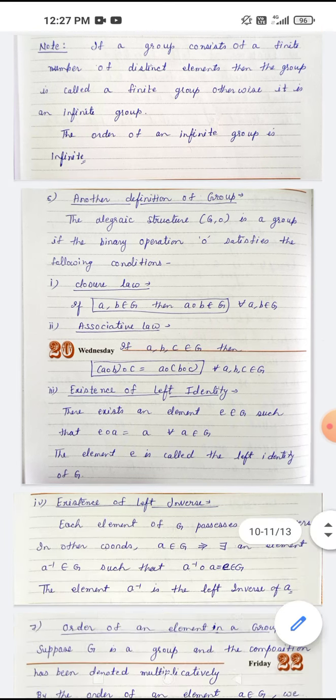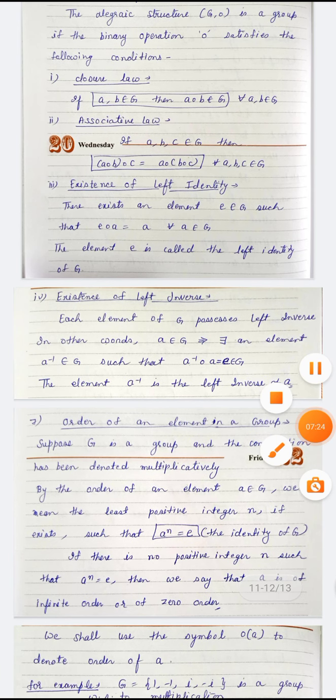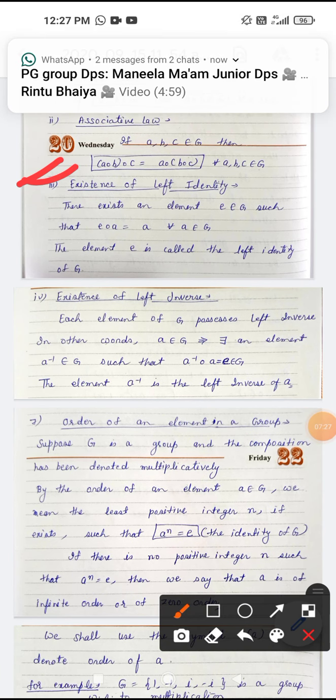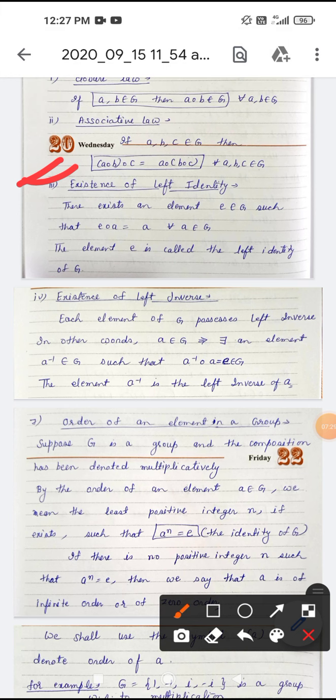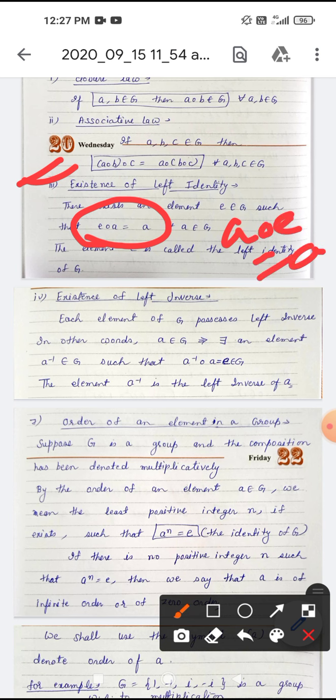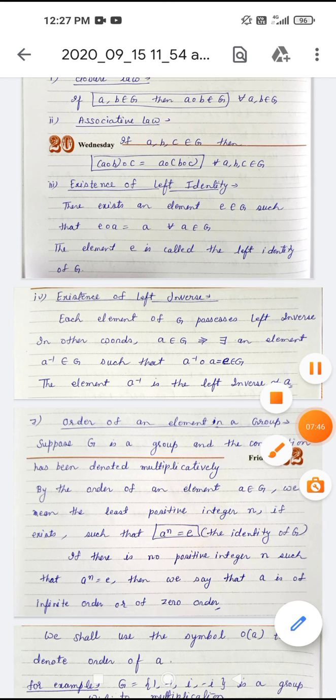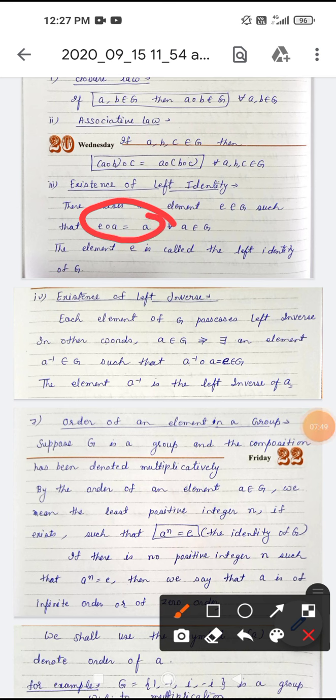Now there is a difference. Existence of left identity. In identity we have two equations: e ∘ a is equal to a, and in identity we have also seen that a ∘ e is equal to a. So here for left identity we only have to show that e ∘ a is equal to a. If this condition holds, then there is an identity, and here e is called the left identity of G.